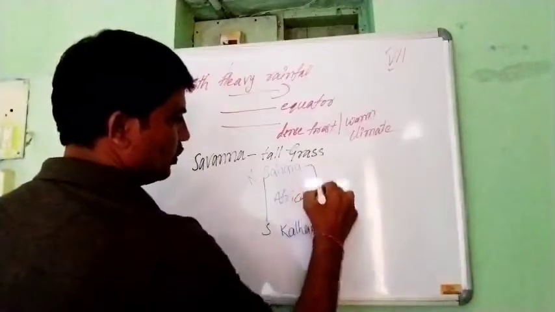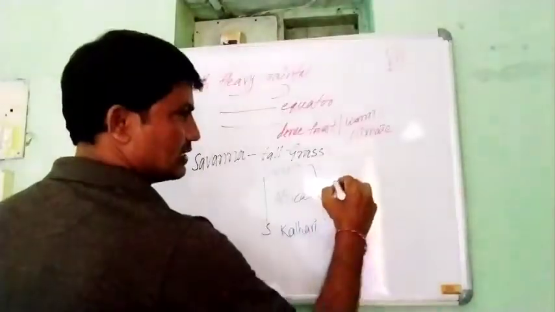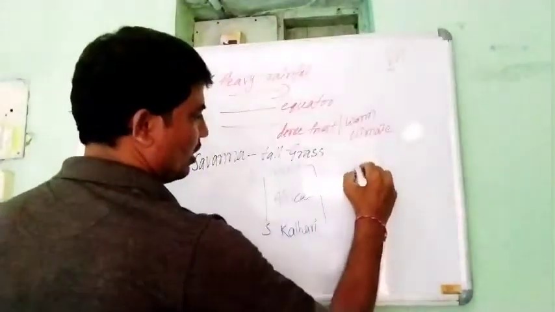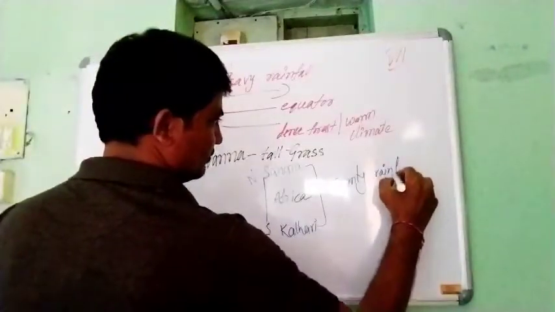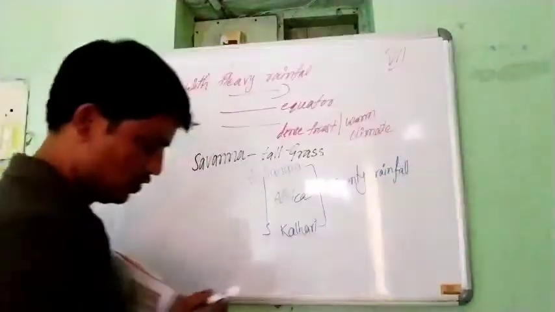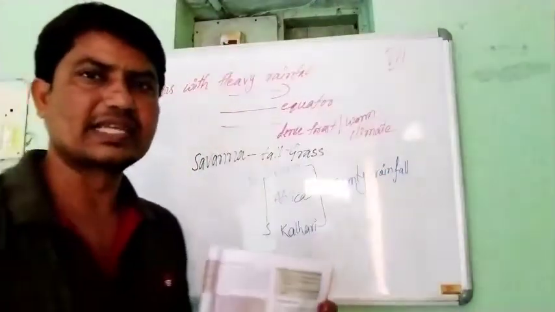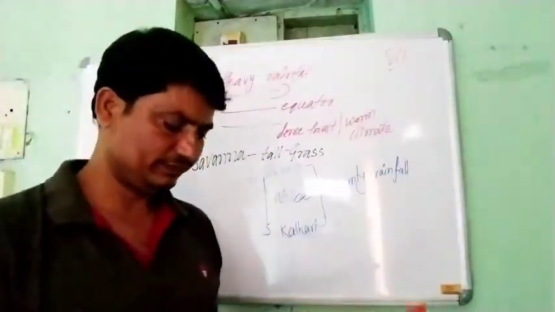So these two regions receive scanty rainfall.